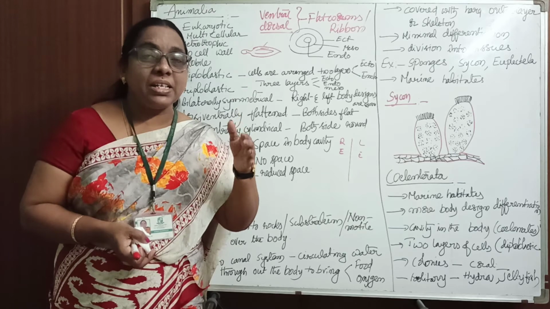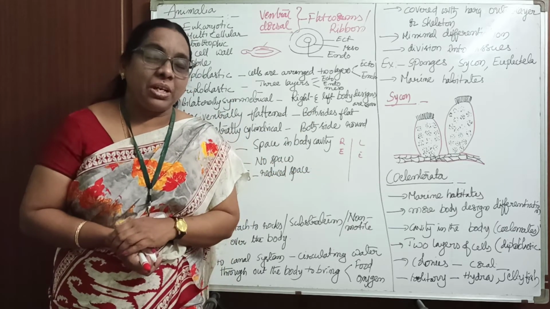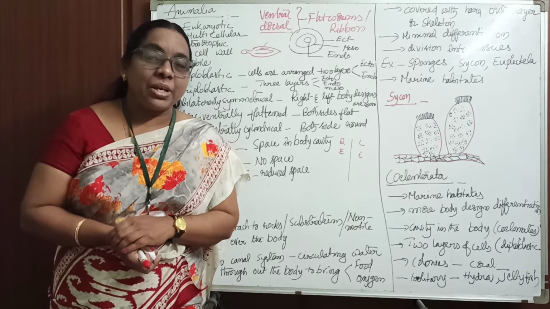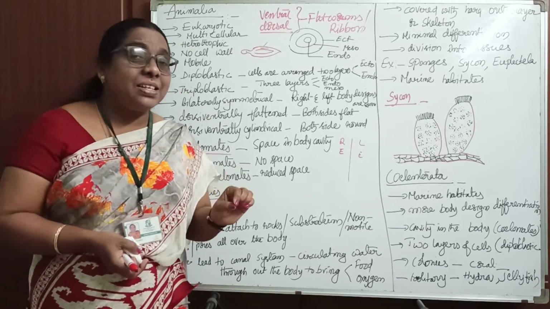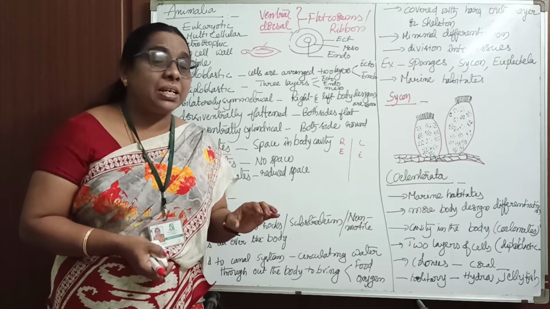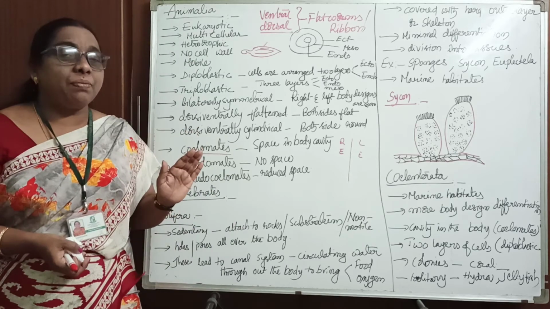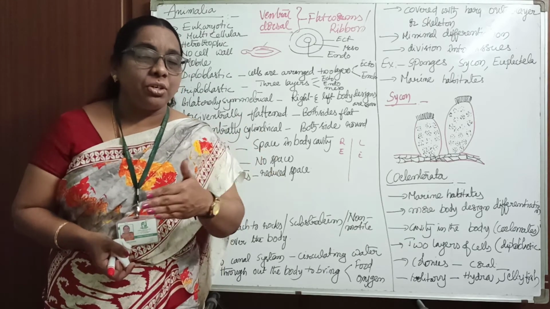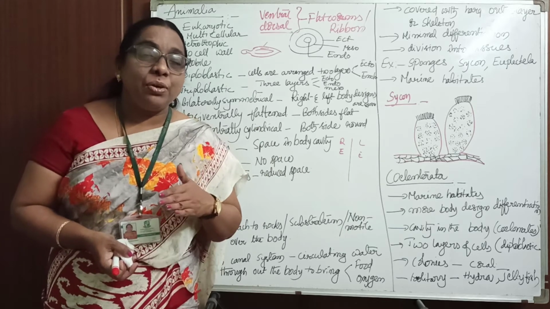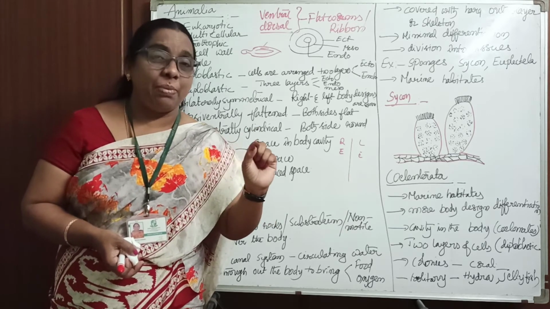The right body design of the organism is similar to the left body design of the organism. Okay, coelom. Coelomate means what? Coelomates: when they have the space inside, we call them coelomate organisms. Some organisms don't have any gap between one body organ and other parts. If they don't have any gap, we call such organisms acoelomates.